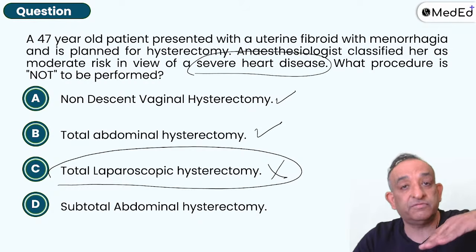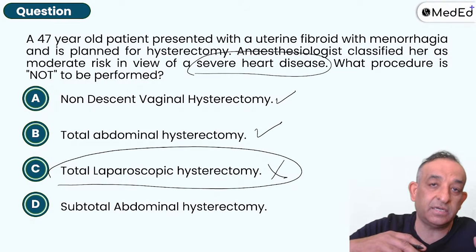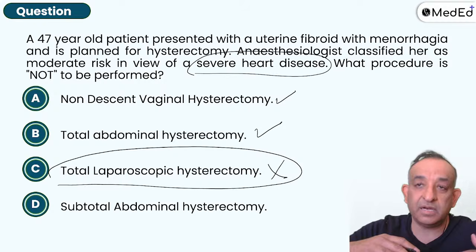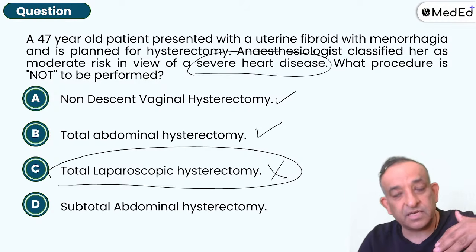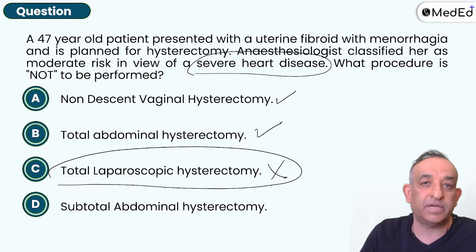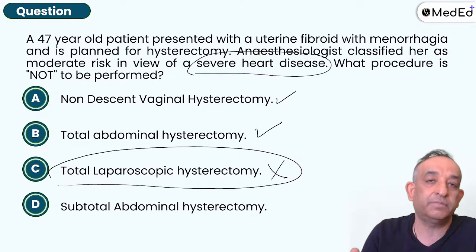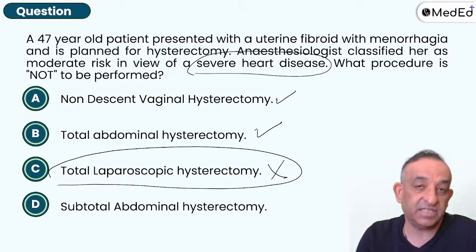Don't give it too much of a head low position, the Trendelenburg position. Can you do it with a straight patient? I say, no, I want the bowel to go up, so give a little bit of Trendelenburg at least. So we keep having our arguments. But in a case of heart disease, there's no argument, because whatever little bit of compromise happens is bad for the heart. So we cannot do hysterectomy with a laparoscopic procedure when the patient has a heart disease.